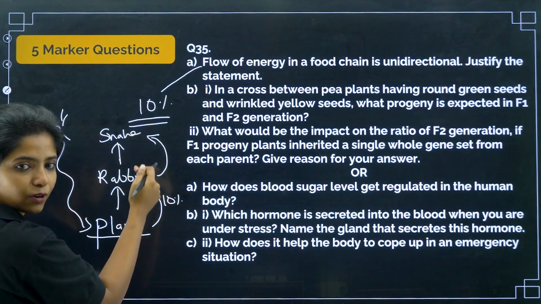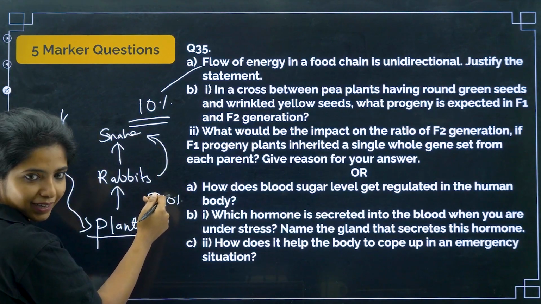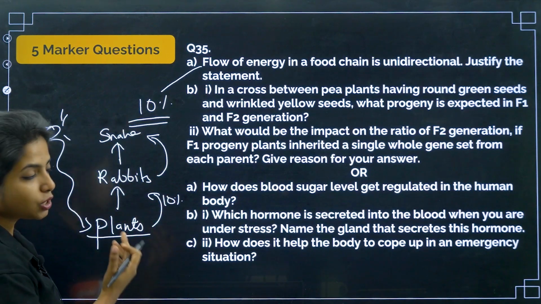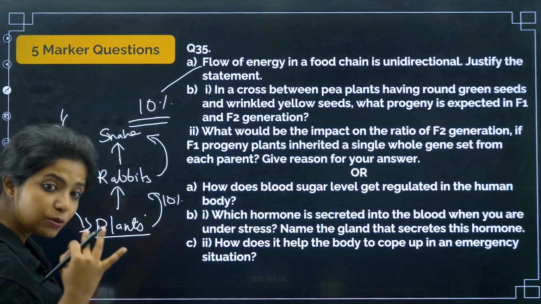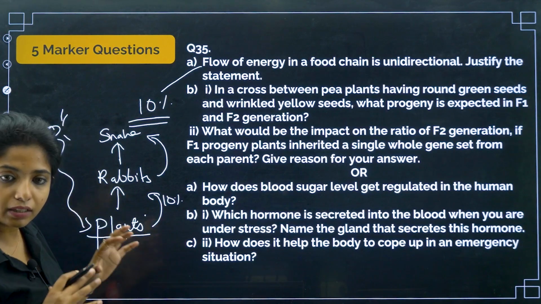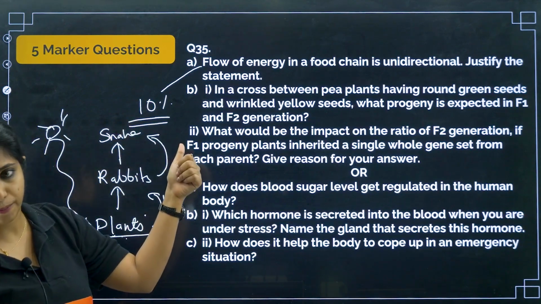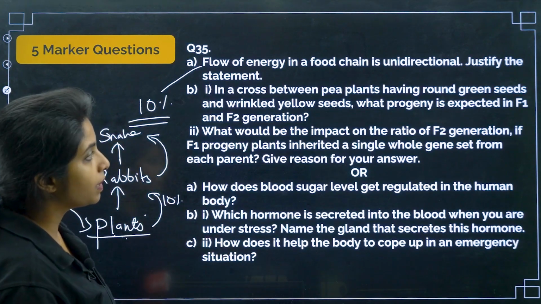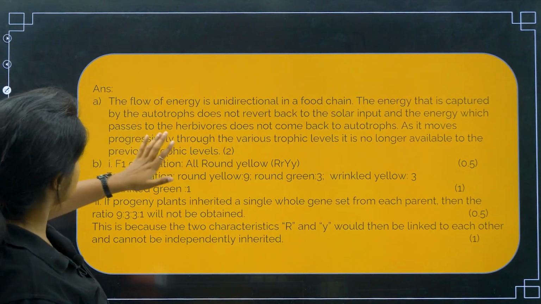The one that has less cannot give it back to the other organism. Right? Otherwise, this particular thing would not be stable. Get it? So, which is why it is always unidirectional. The one that captures the energy by the sun will be having the highest one, so it has to pass it down to the other organism. Cool? Now, in a cross between pea plants, okay, I'll see the answer first. How do you frame it?